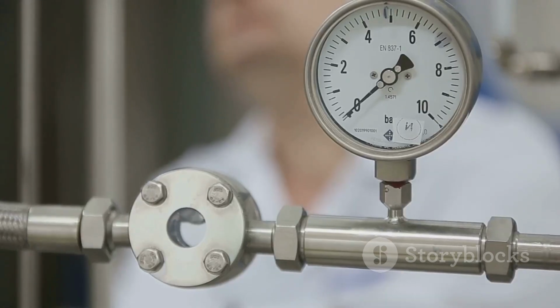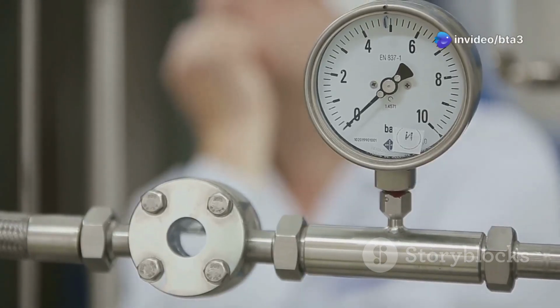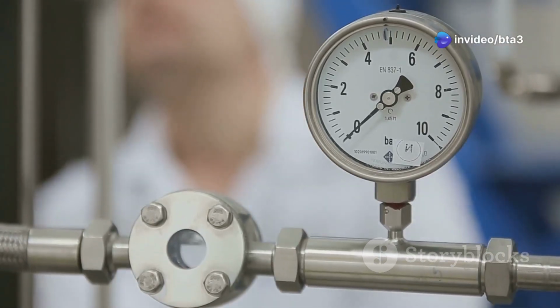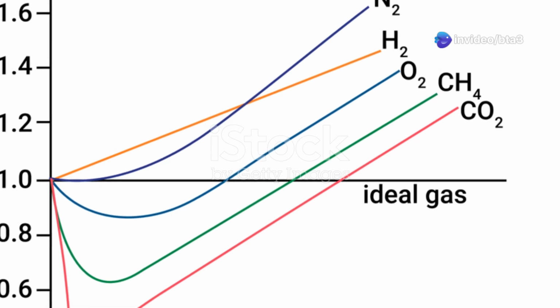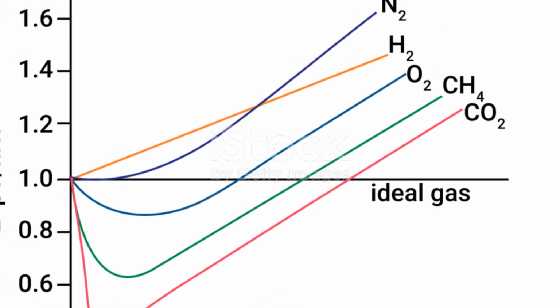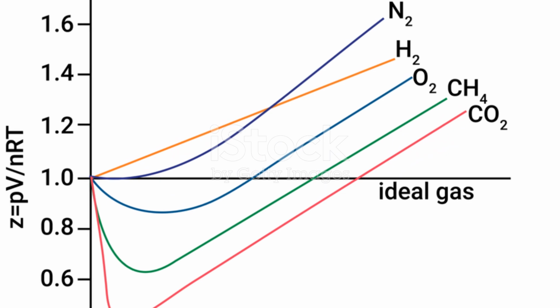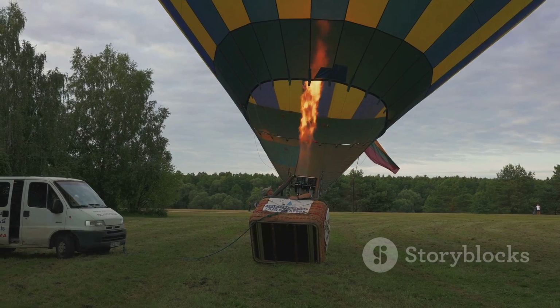Boyle's Law tells us that pressure and volume are inversely proportional, meaning when one goes up, the other goes down, as long as the temperature stays constant. Pretty cool, huh? This principle is crucial in various fields including medicine, where it helps in understanding how our lungs work.